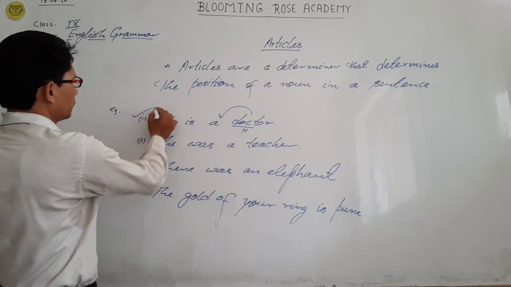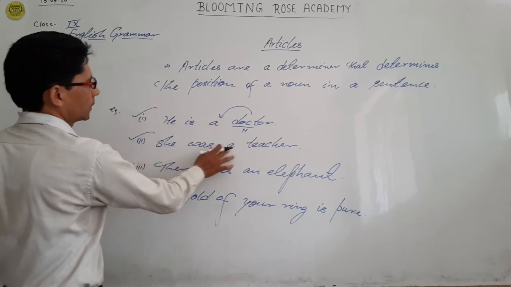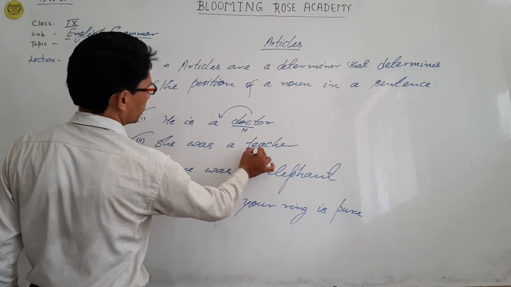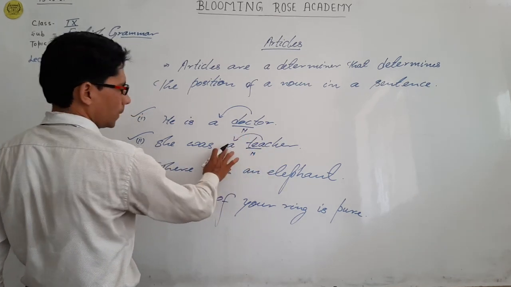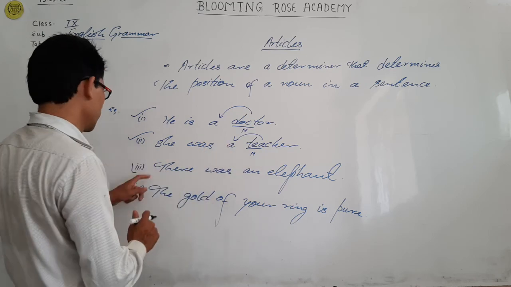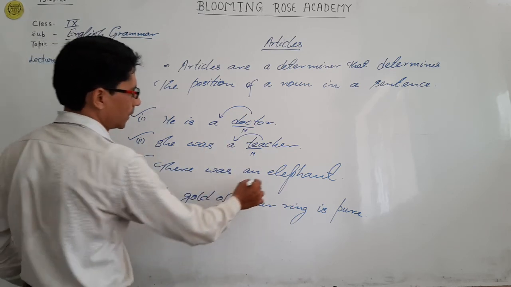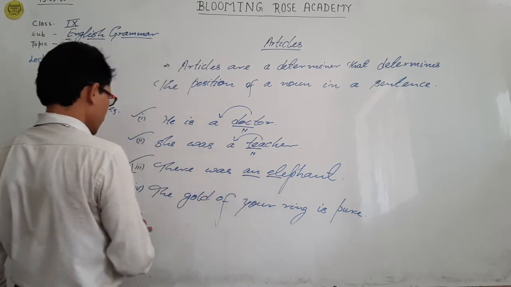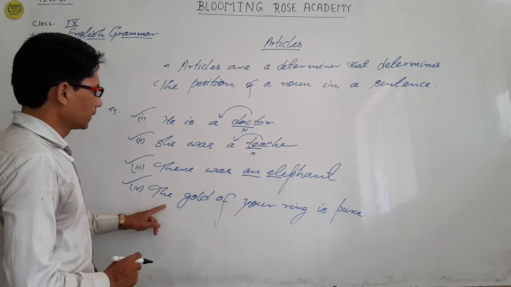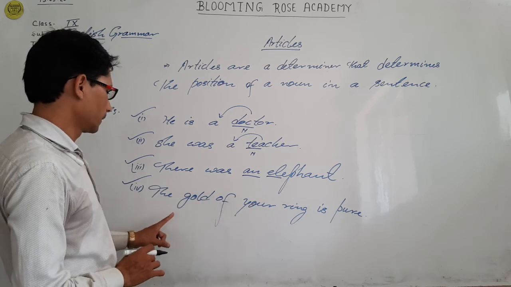Second, she was a teacher. What was she? She was a teacher. Also before this noun, an article should be used. Third one, there was an elephant. What? Elephant. Fourth one, the gold of your ring.